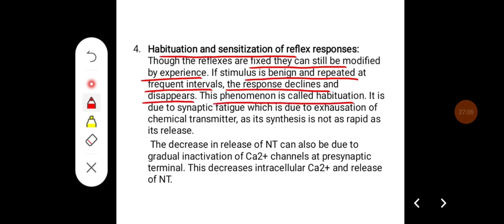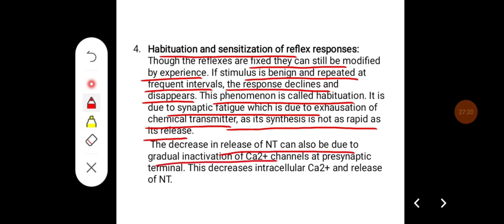It is due to the synaptic fatigue, which is due to the exhaustion of the chemical transmitter, as its synthesis is not as rapid as its release. The decrease in the release of neurotransmitter can also occur due to the gradual inactivation of calcium channels at presynaptic terminal. This decreases the intracellular calcium and the release of